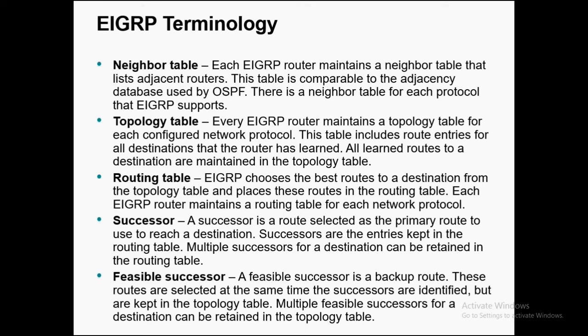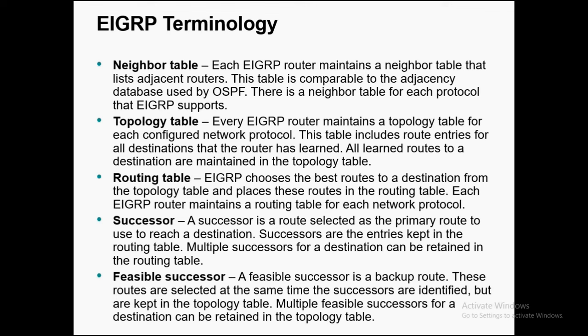Neighbor table: in the neighbor table, EIGRP basically manages the neighbors. Like I'm a router, so whatever routers are connected with me, I'll have their knowledge. In the topology table, I'll have the knowledge of how to get to those routers, all the available paths to get to those routes.